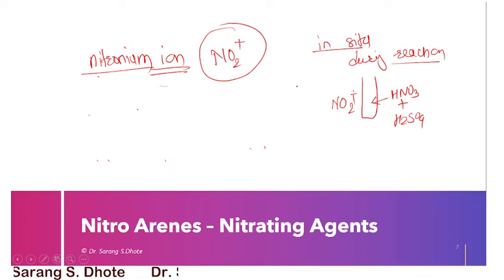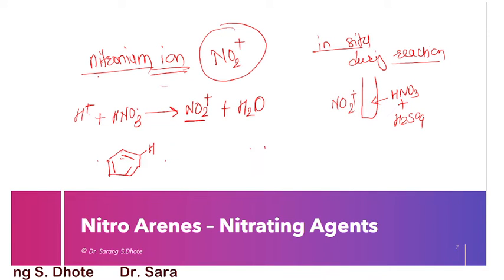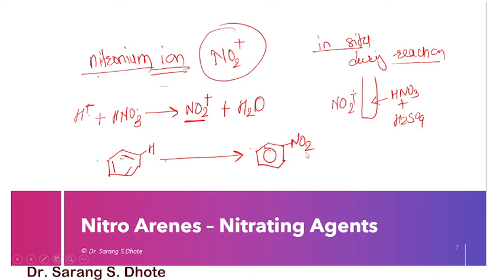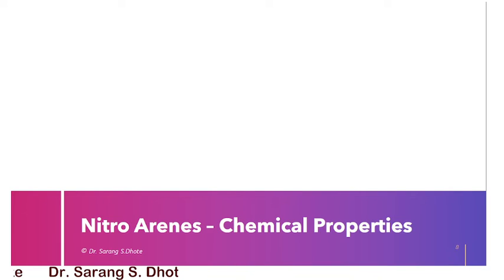Now these nitronium ion react with alternate double bonds. Benzene, here is the replaceable hydrogen. Hydrogen is replaced, and here we are getting the nitrobenzene. Here we are getting nitrobenzene. So this is the mechanism. Next we are going to discuss the various chemical properties of nitroarenes.